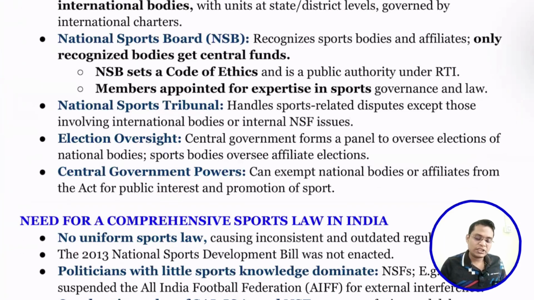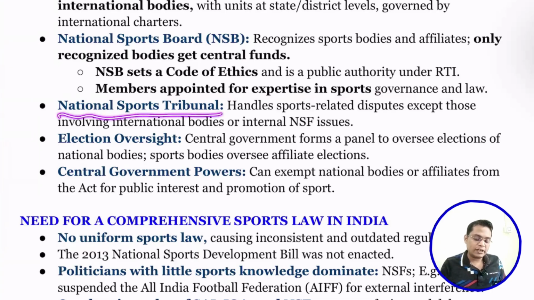So the National Sporting Board sets a code of ethics to ensure ethical principles are upheld in sports. Members are appointed from experts in the sports. Currently what happens is that politicians from political parties are appointed into the sports authority, so they are not giving any expertise. So we need to appoint expert sports persons there.